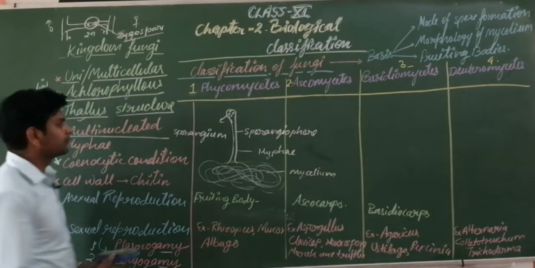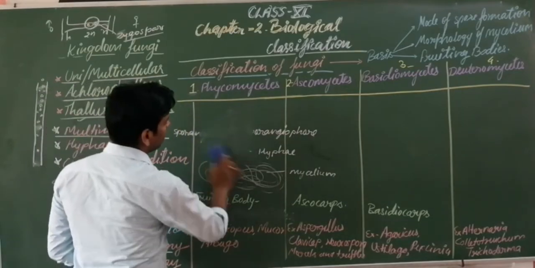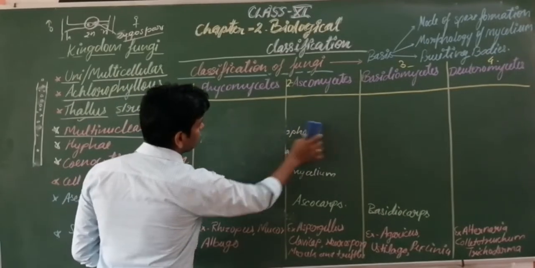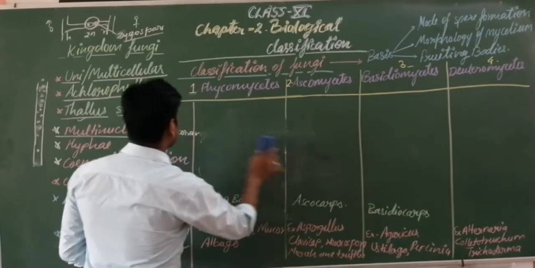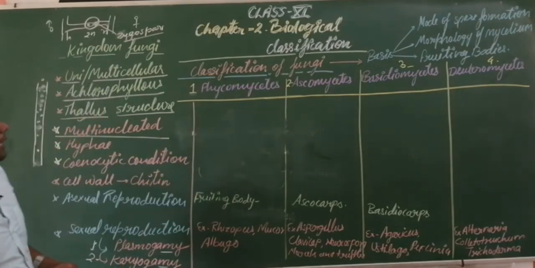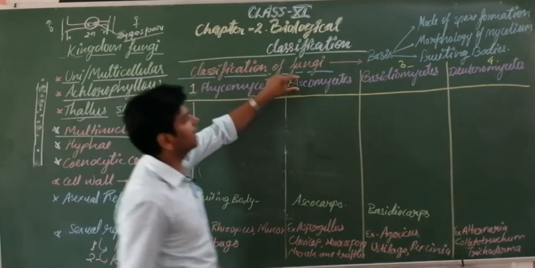So students, let's discuss the classification of fungi. What is the classification of fungi and how can they be classified? What is the basis of classification? We can look here. So students, look on the screen. You are looking here. These are the categories of fungi. So what is the basis of classification?